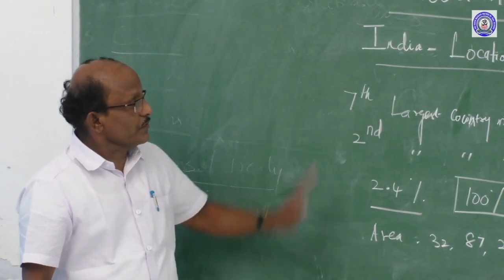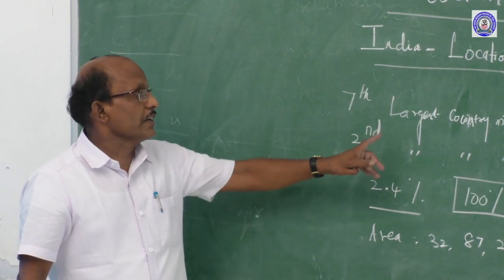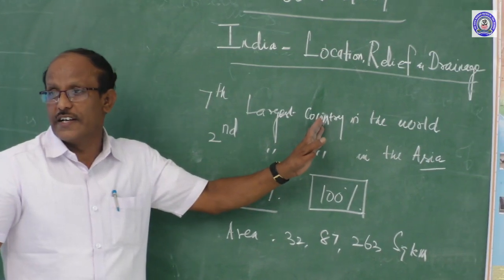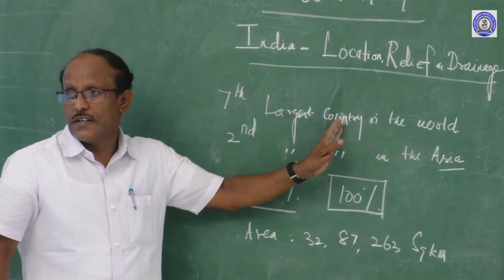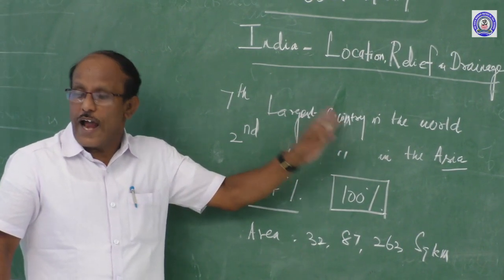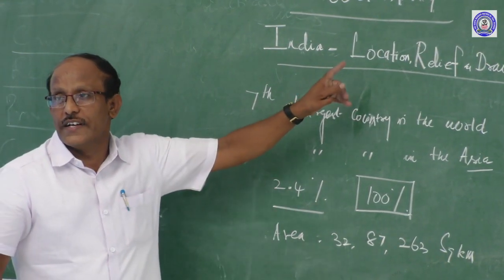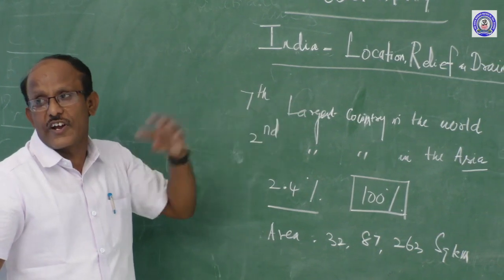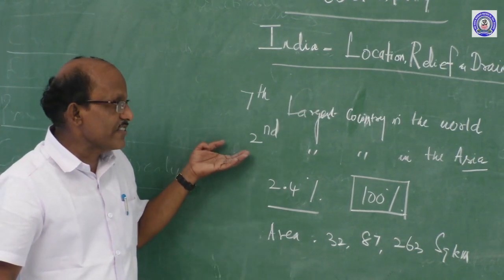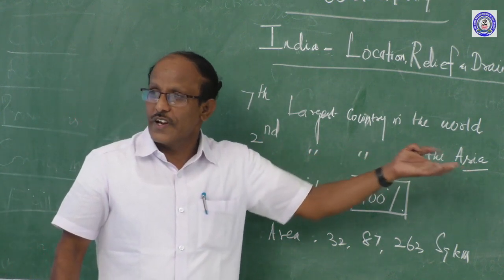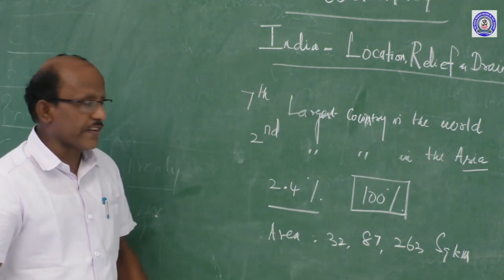So, here there is a possibility of questions. Which is the largest country in the world? They may ask. And what is the position of India in the world? That is the seventh largest country. India is the second largest country in Asia.